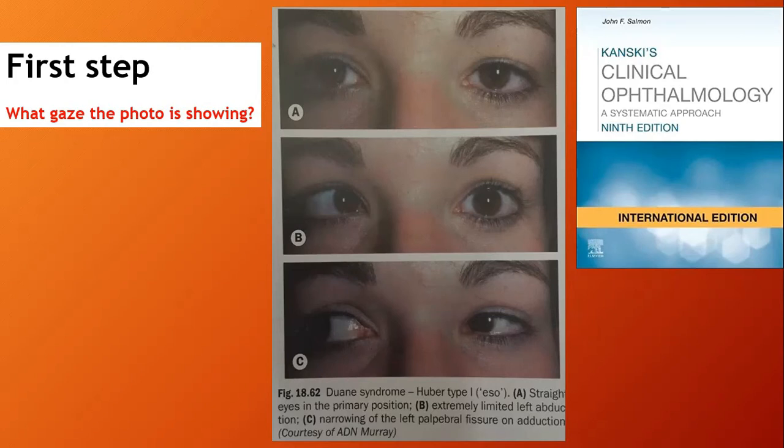But here in the middle photo, don't say it seems there is a limitation of abduction, because this is a limitation of abduction. The abducting eye here is normal, but here the abduction is almost zero. So the eye doesn't move beyond the midline. All right. So my next question, what does the slide remind you? A motility test. Testing the ductions, ma'am, in each eye.